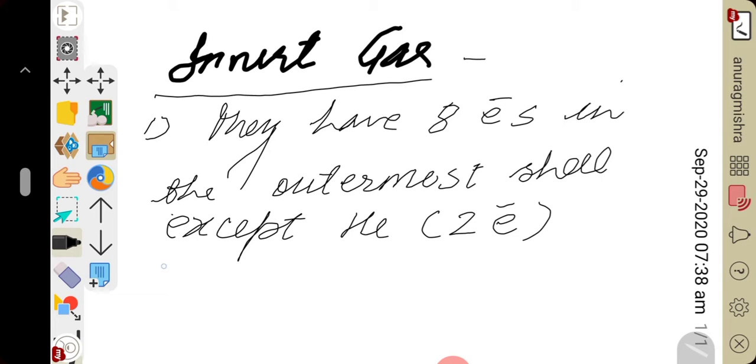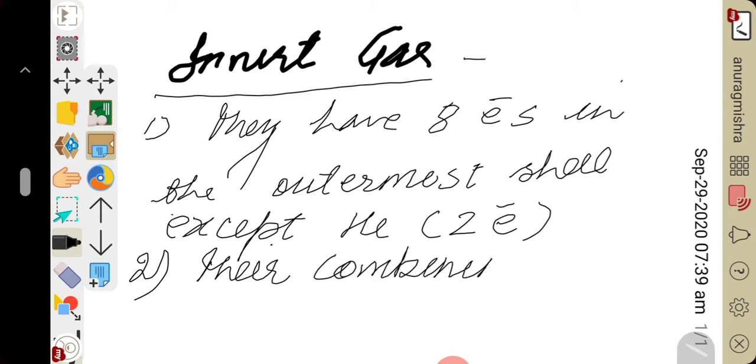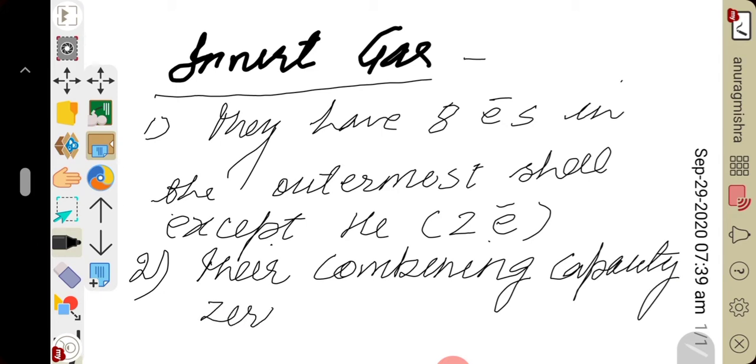The second main characteristic property of noble gases is that their combining capacity is zero. Combining capacity means valency. Their combining capacity or valency is zero, right?